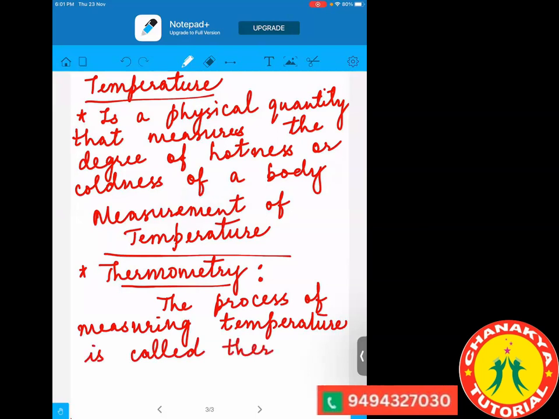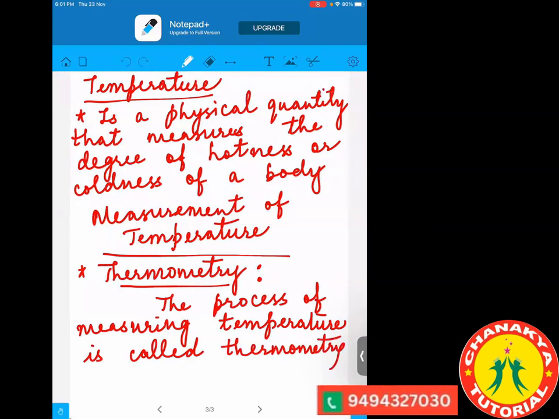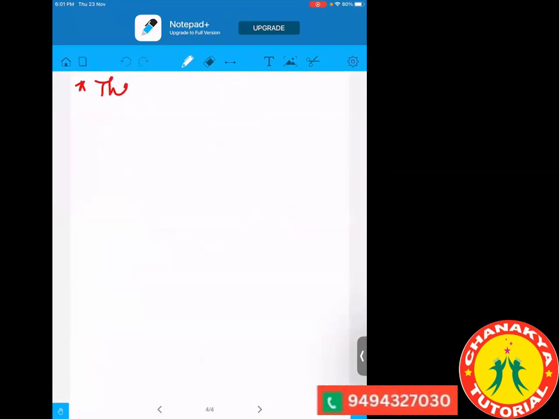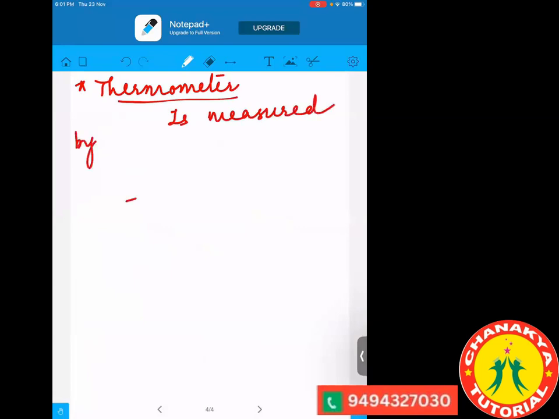Now, how do we measure this temperature? With a thermometer. The second is the thermometer.